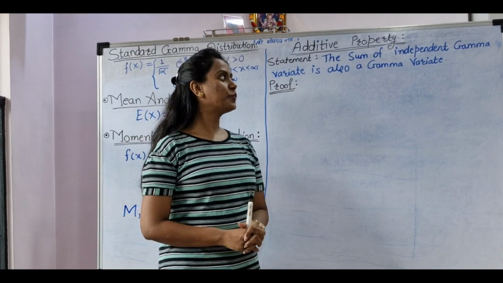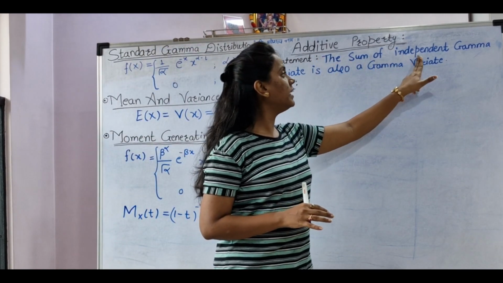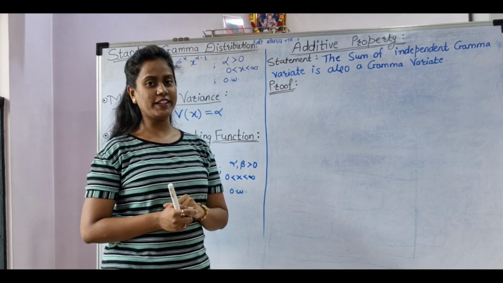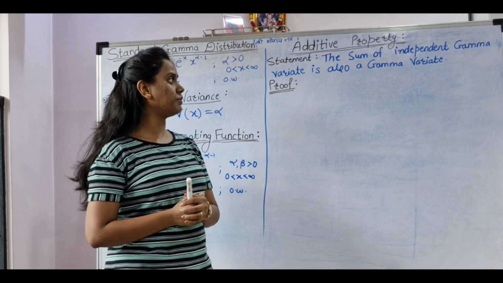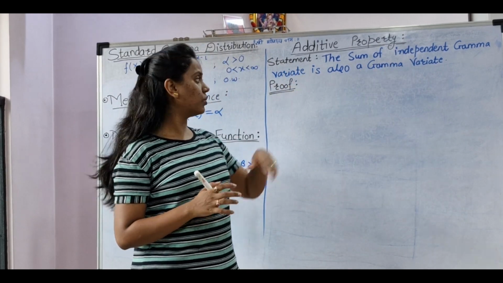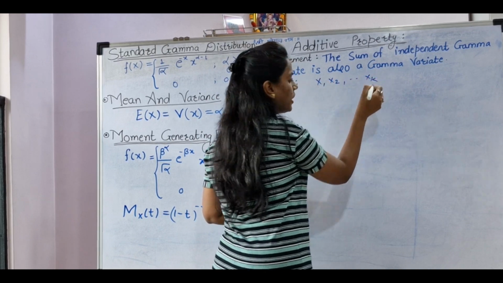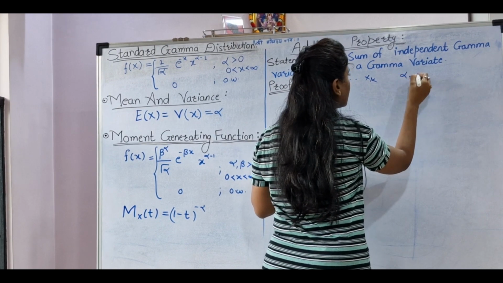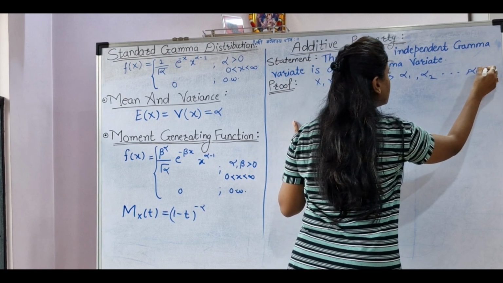Now we will discuss the additive property of a gamma distribution. The statement of the additive property is given here. It says that the sum of independent gamma variates is also a gamma variate. First of all, let's try to understand the meaning of the statement. Here, what they are saying, independent gamma variates. Let us suppose we have k independent gamma variates with their respective parameters alpha 1, alpha 2 and alpha k.